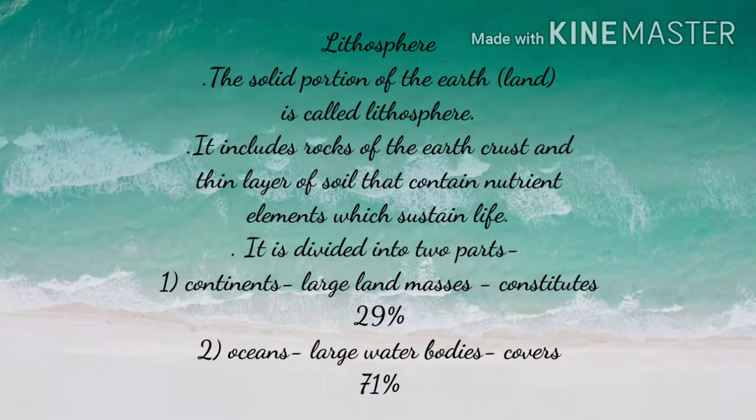Lithosphere. The solid portion of the earth is called lithosphere. It includes rocks of the earth crust and the thin layer of the soil that contain nutrient elements which sustain life. Lithosphere can be divided into two main parts: continents or the large land masses which constitute 29% of Earth's surface. Second, oceans or large water bodies which cover 71% of the Earth's surface.